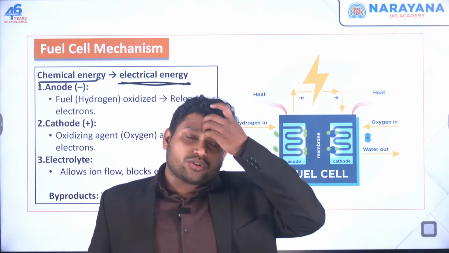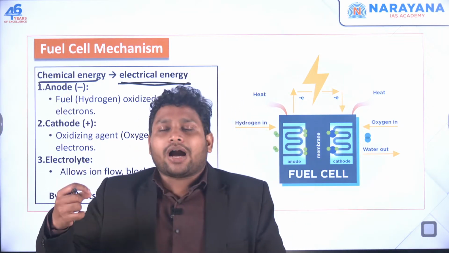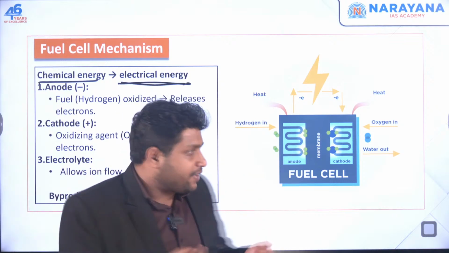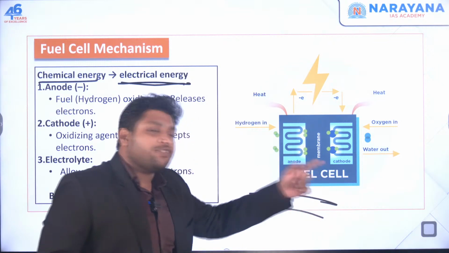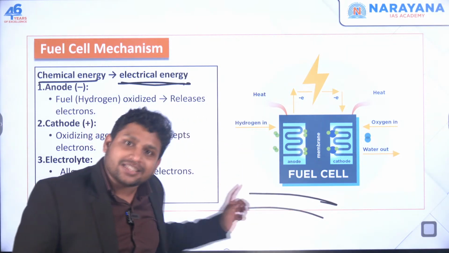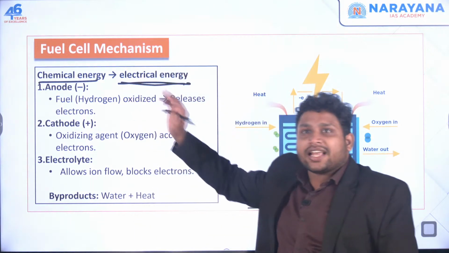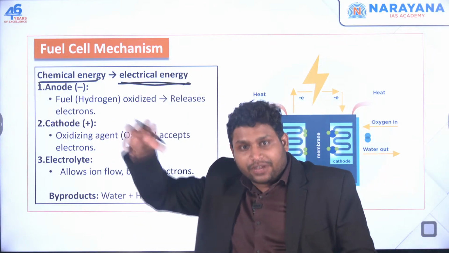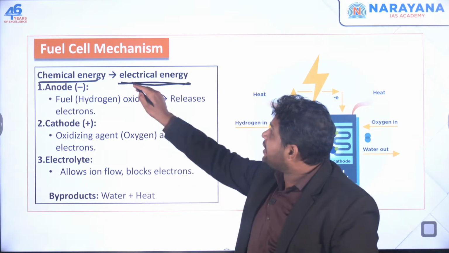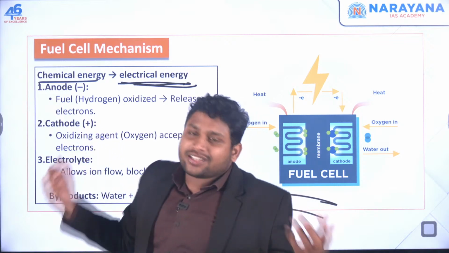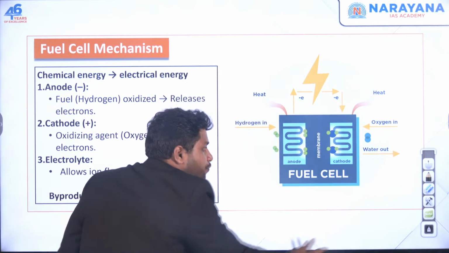So whenever you look at these things wherein we have protons, neutrons, electrons, when electrons come out, when electrons move, let's say we have a wire, from this wire electrons are moving. Now this movement of electrons itself is your electricity. This is electricity. Okay, so here in this fuel cell, we take chemical energy, we bring this stored chemical energy out, and we convert it into electrical energy, and that's our electricity. Now how does this happen?